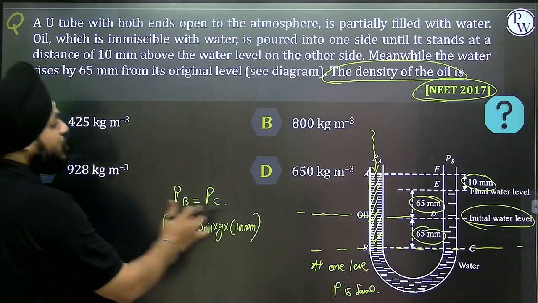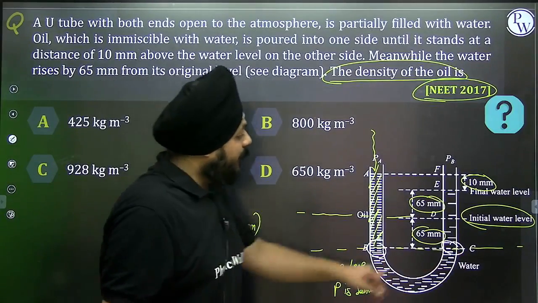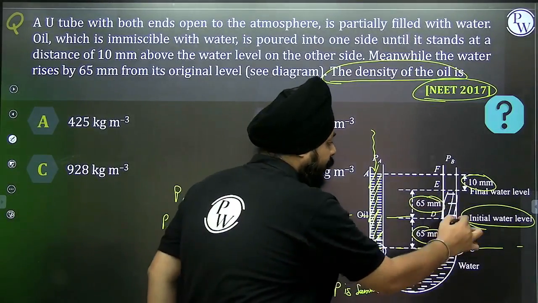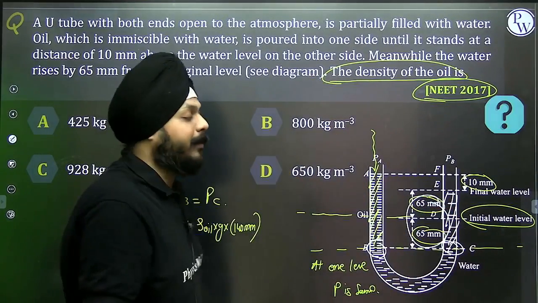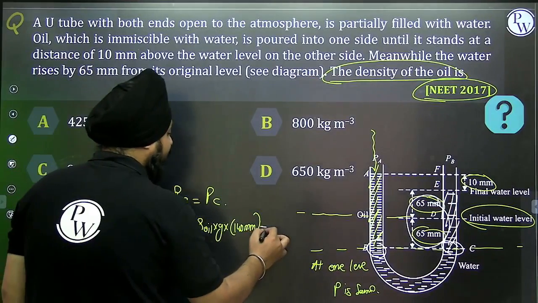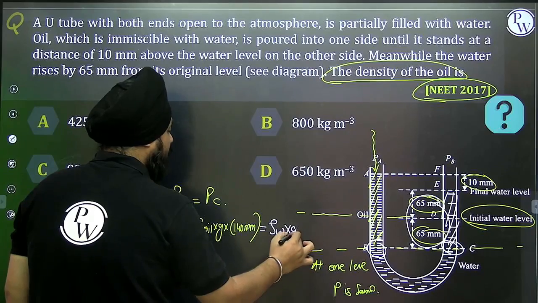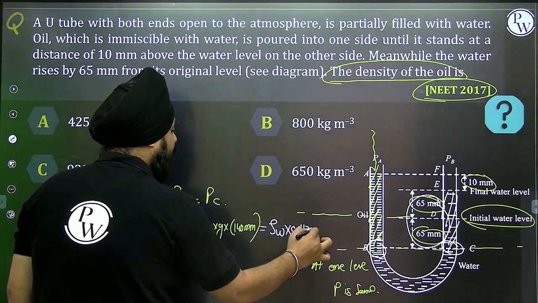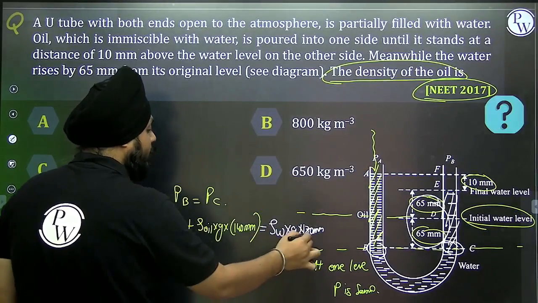What will be the pressure at the point C? Now here we have water on this side and it is filled up to the height of 65 plus 65, 130 mm. So on the right side, can I say density of water into g into height of 130 mm, plus P atmosphere, because that side is also open.